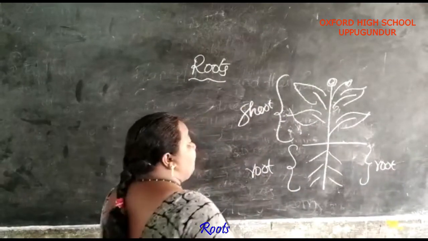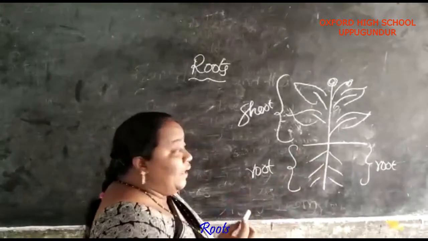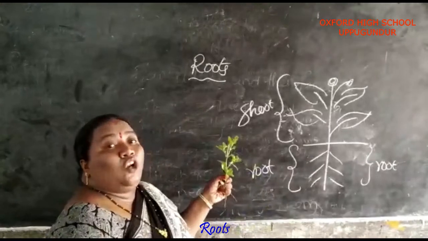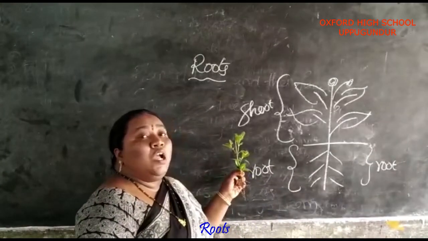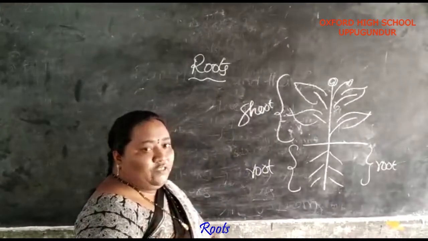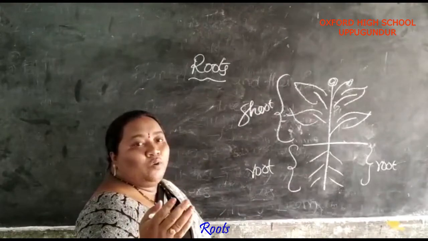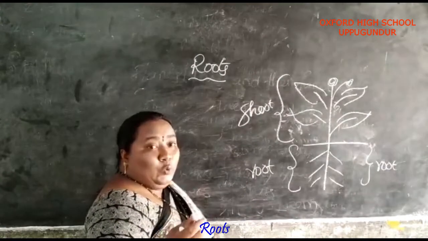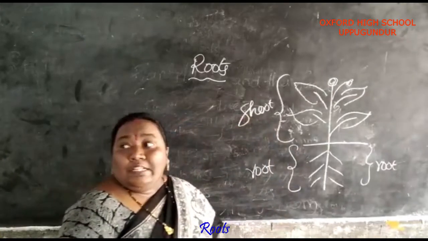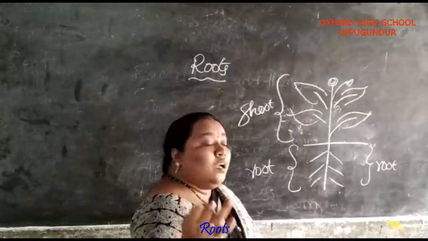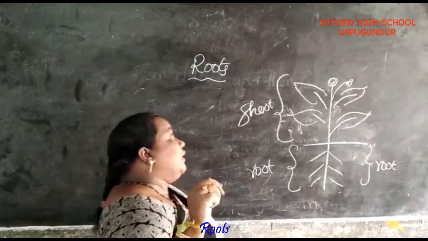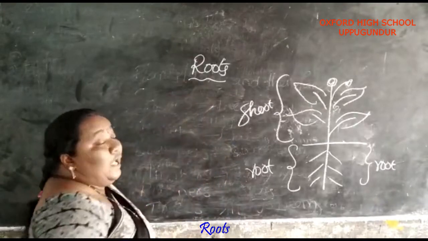See, here it is a root plant. For example, it is a plant. Under the ground is called the root. Above the ground is called the shoot. In this shoot, what is present? Stem, leaves, fruits, flowers. We see roots on the downside, and on the upside we see the shoot. In the shoot, we can see flowers, fruits, branches, leaves and stem. In this topic, we are going to see about the roots.